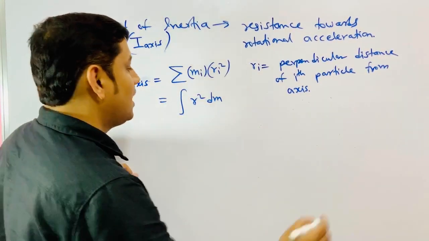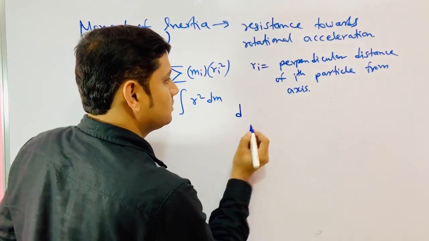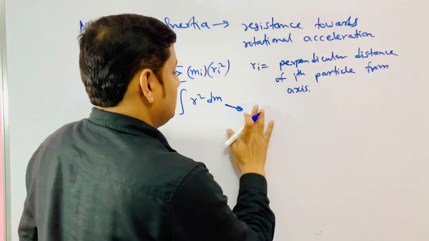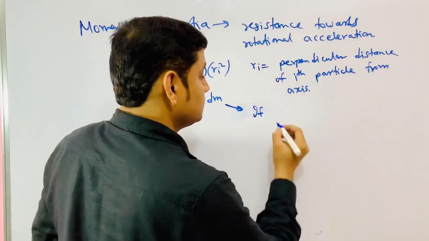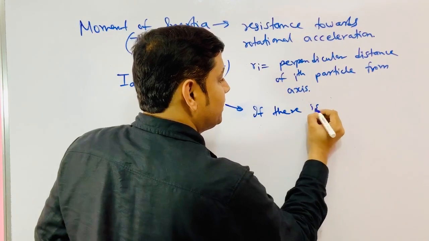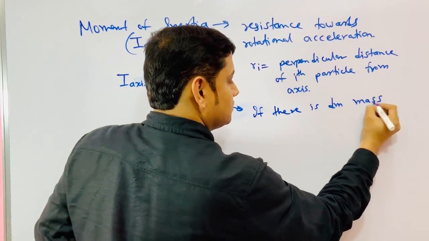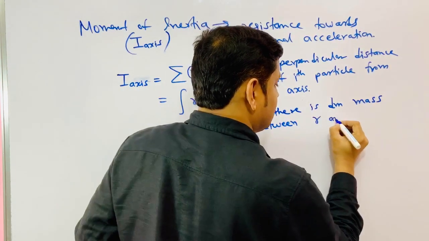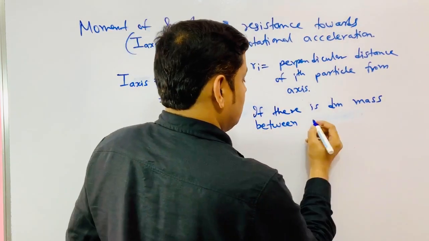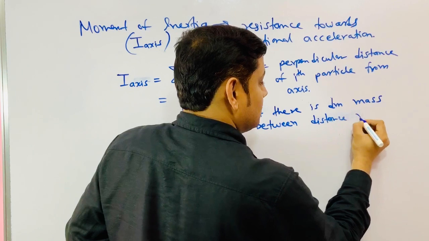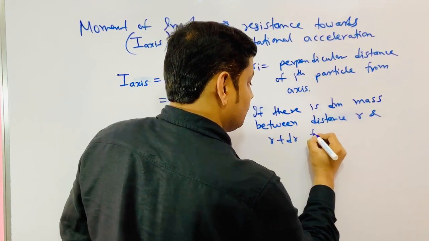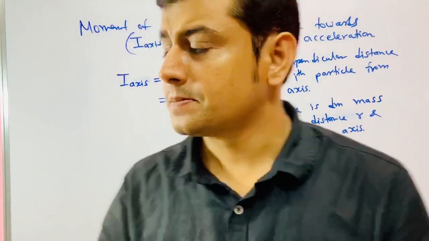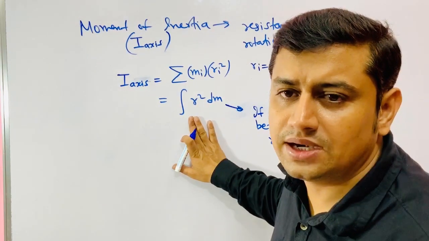What does r square dm mean? It means there is dm mass between distance r and r plus dr from the axis. Now understand, we can integrate r square dm to find the moment of inertia in many cases.